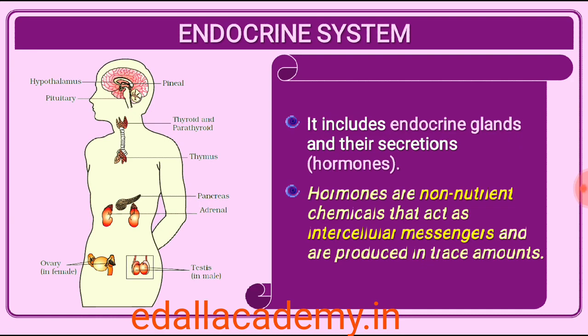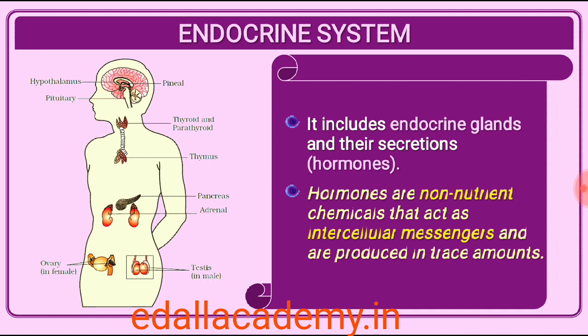The classical definition of hormone as a chemical produced by endocrine glands and released into the blood and transported to a distantly located target organ has a current scientific definition as follows. Hormones are non-nutrient chemicals which act as intercellular messengers and are produced in trace amounts. The new definition covers a number of new molecules in addition to the hormones secreted by the organized endocrine glands.